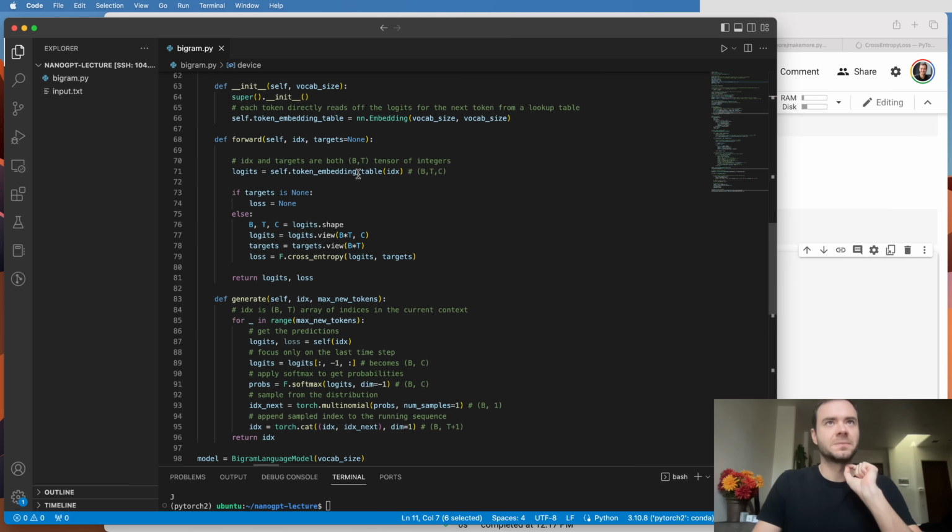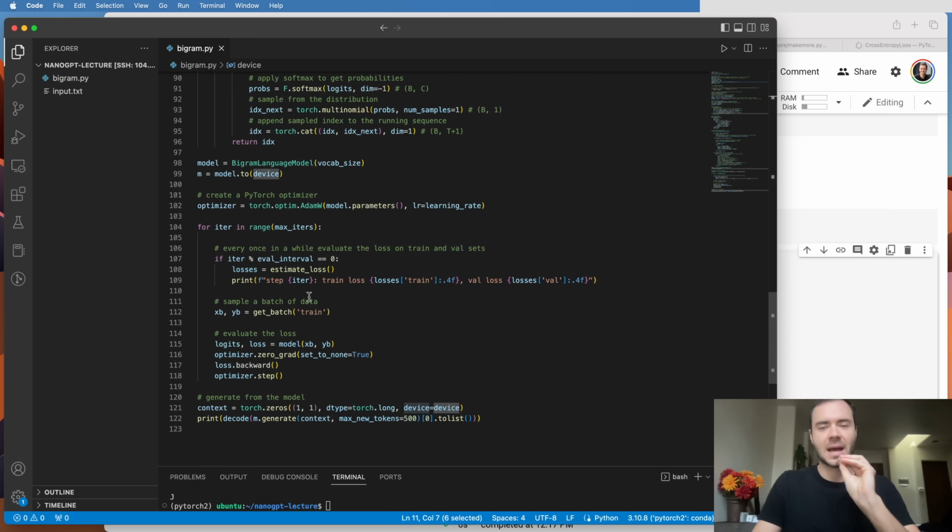As an example, here we have the nn.Embedding table, and it's got a .weight inside it, which stores the lookup table. That would be moved to the GPU so that all the calculations happen on the GPU and can be a lot faster. And finally, when I'm creating the context that feeds into generate, I have to make sure that I create it on the device.